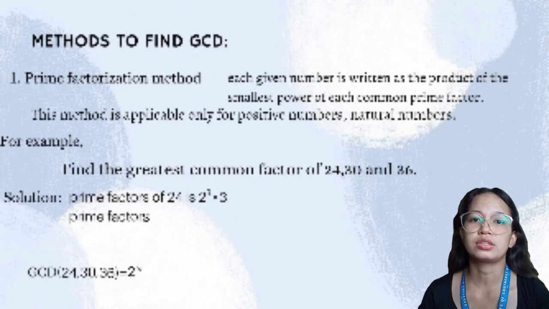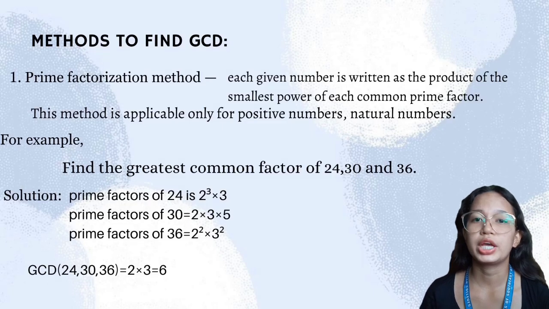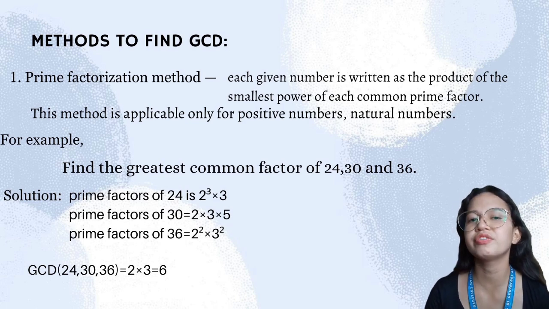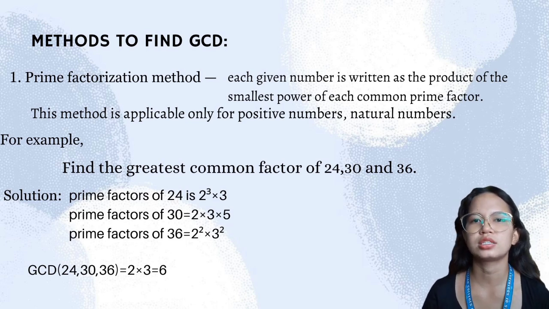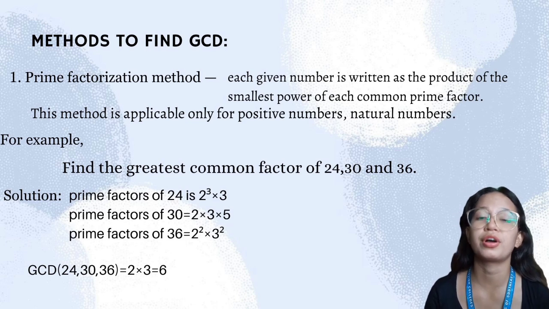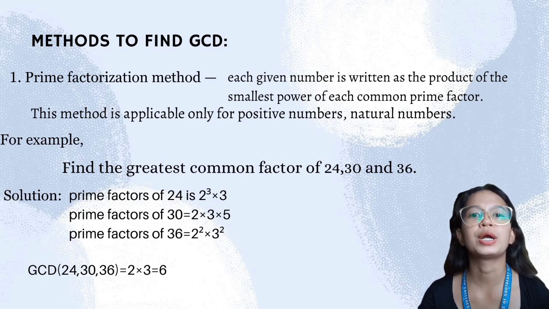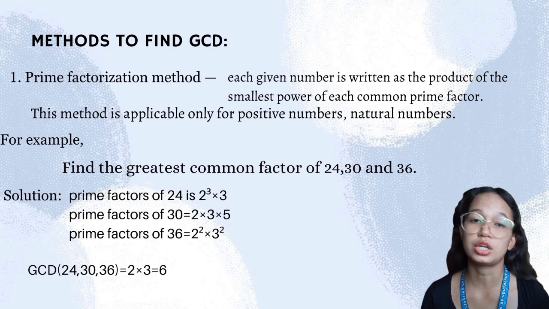There are several methods to find the greatest common divisor of given numbers. First is the prime factorization method. Each given number is written as the product of the smallest power of each common prime factor. This method is applicable only for positive numbers or natural numbers.